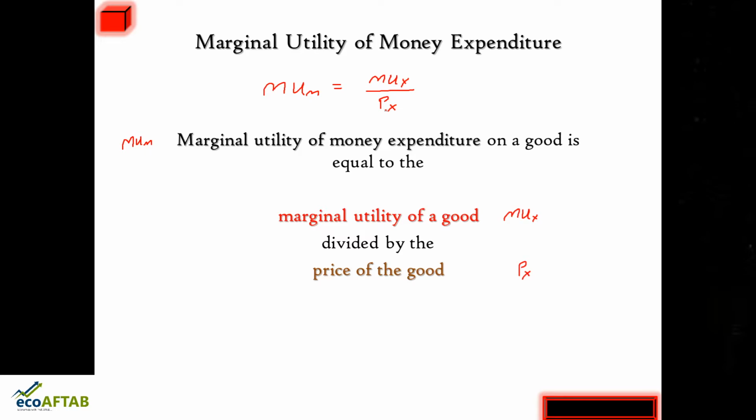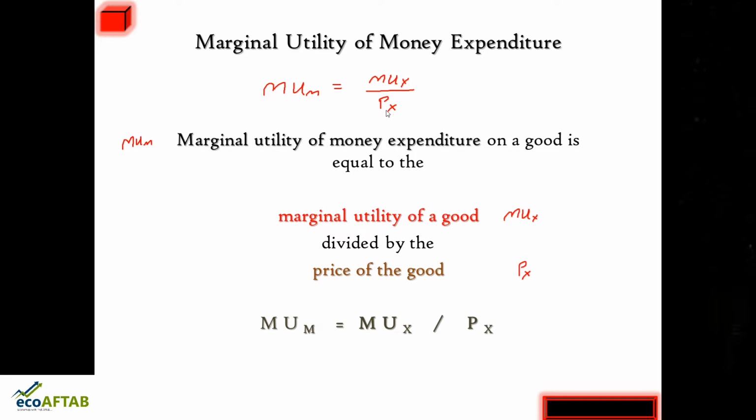So MUM is equal to MUX divided by PX. I hope it is clear what is marginal utility of money expenditure. To get it, you need to divide the marginal utility of that particular commodity by its price.